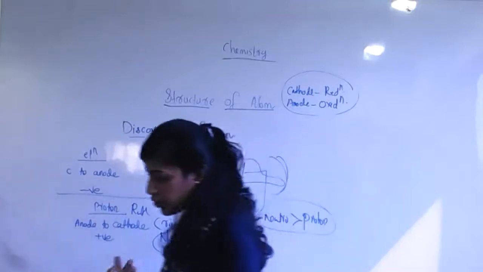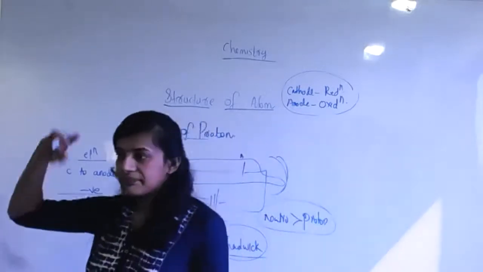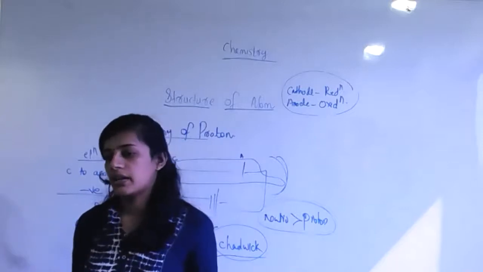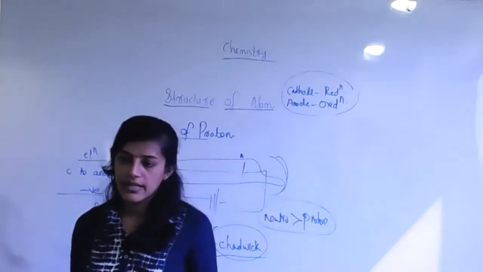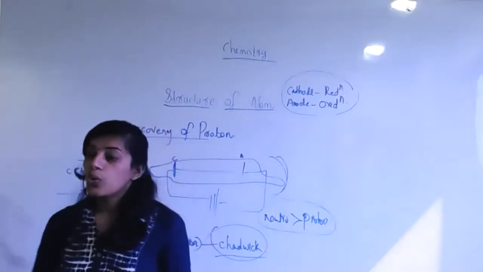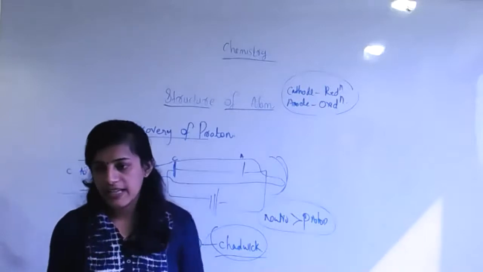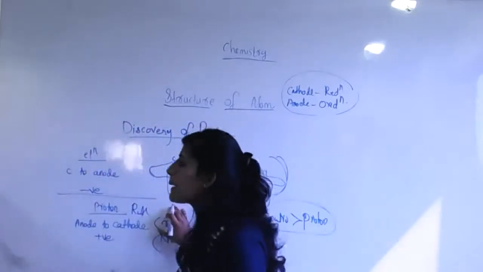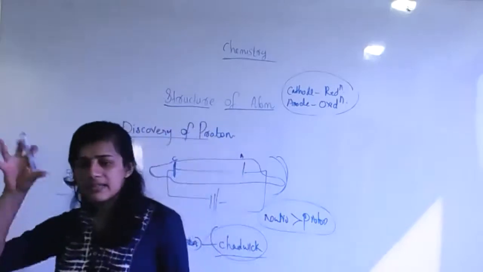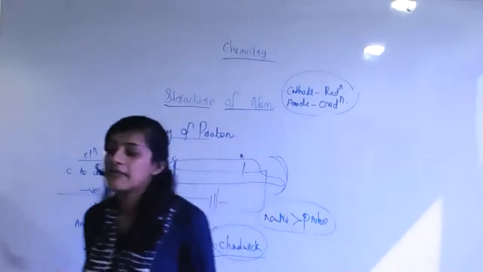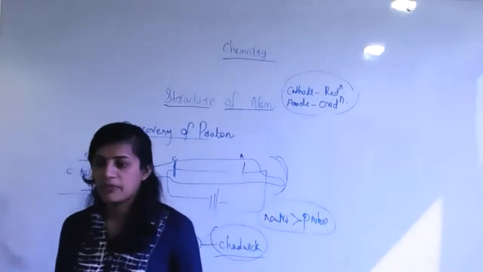Okay, students, look. In the very beginning, you know Dalton theory. That is a very important theory. You know John Dalton, who is the beginner, we can say, with the help of his theory. He said that atom is spherical in nature and cannot be divided, indivisible in nature.